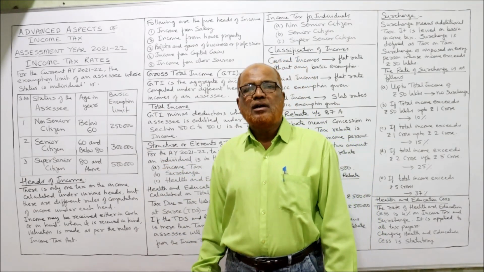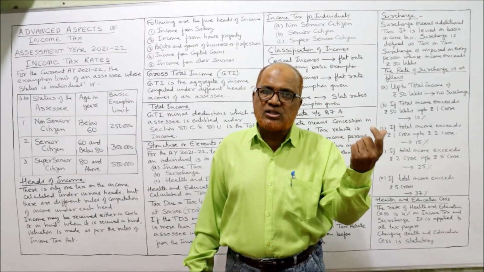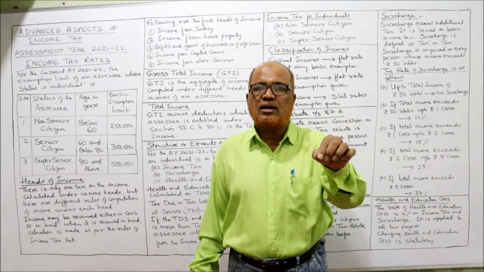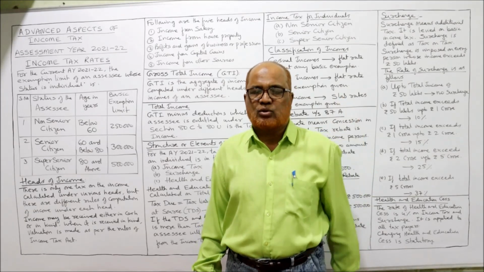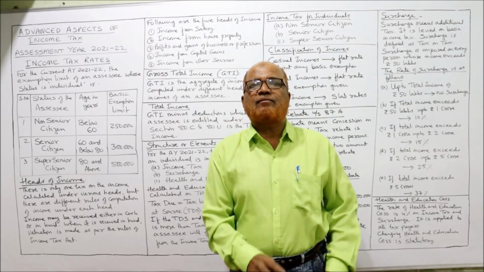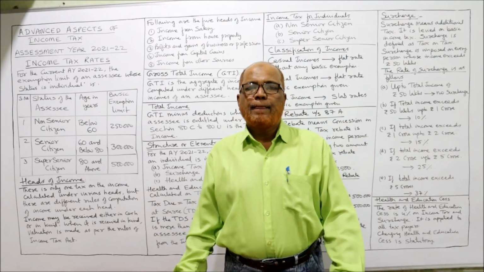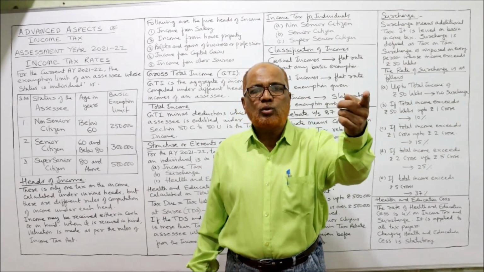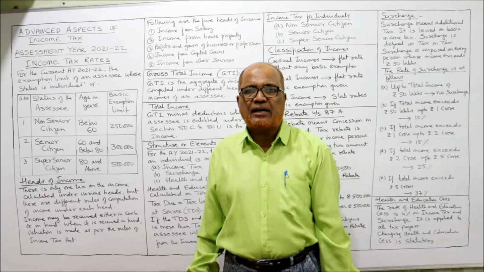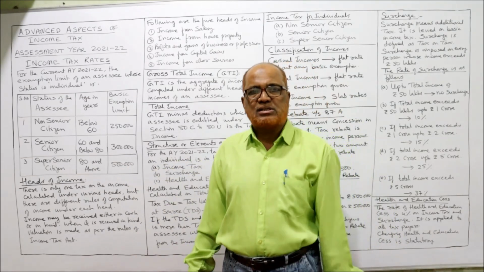In other words, if a person is below 60 years and during the previous year his total income is not exceeding 2,50,000, there is no tax liability. If his income is more than 2,50,000, he is liable to pay tax.